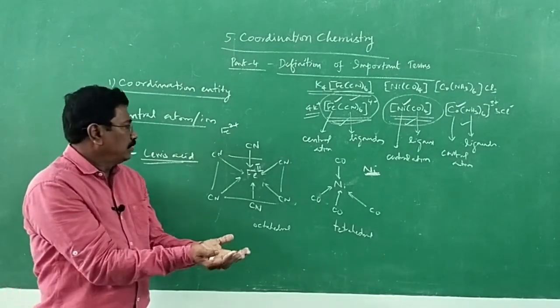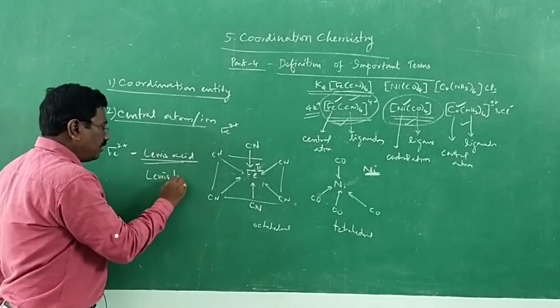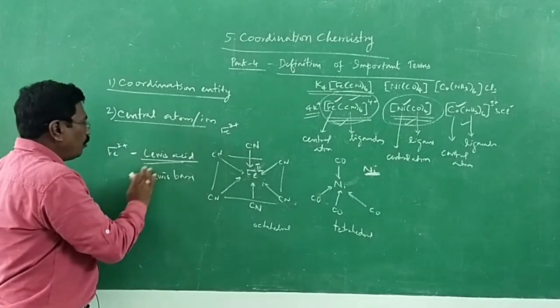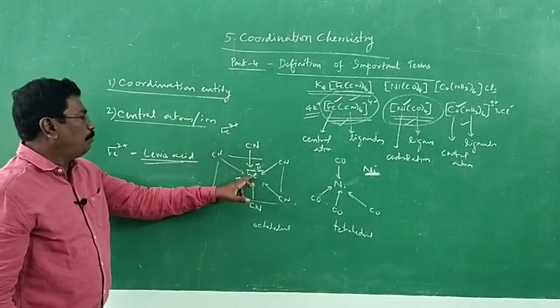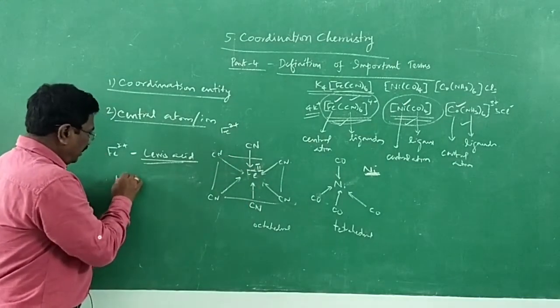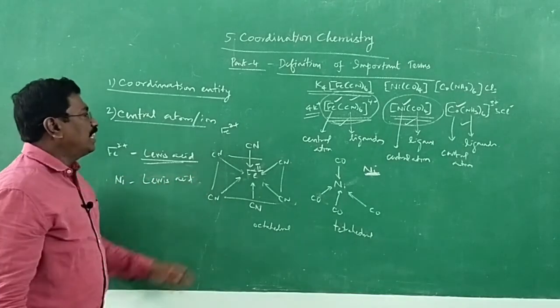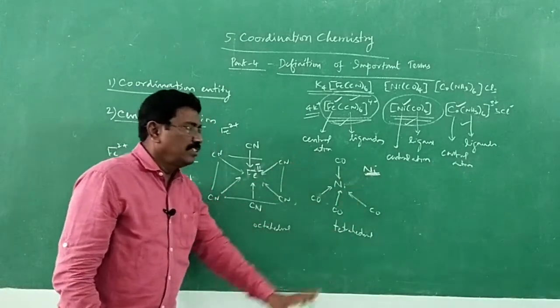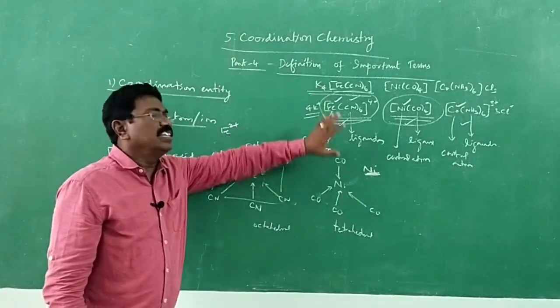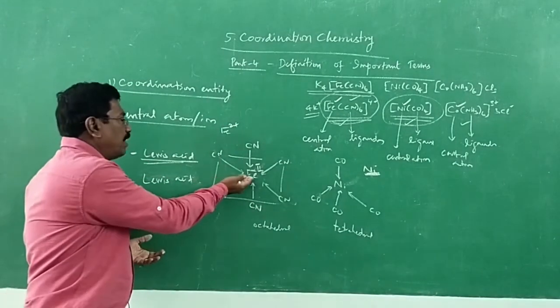So donor means Lewis base. Acceptor means Lewis acid. So Fe2+, since it accepts, is a Lewis acid. Nickel, since it accepts, is a Lewis acid. So the central metal atom or ion in a coordination compound is said to be a Lewis acid. Why Lewis acid? They accept a pair of electrons.